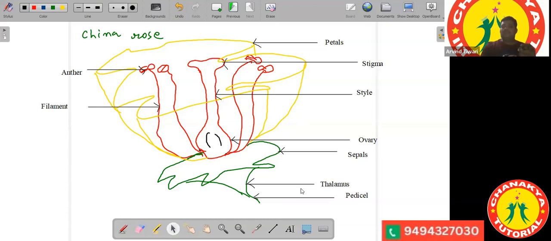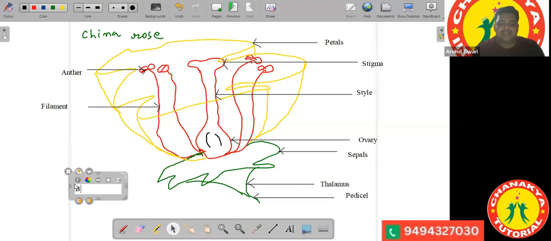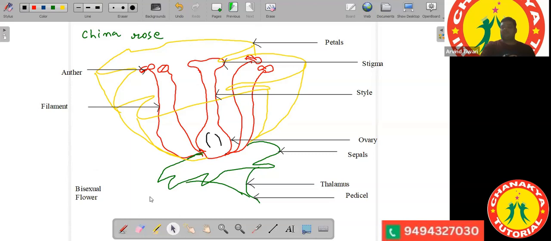Whatever diagram you are making, name that diagram at the bottom. This is for all biology. For geography, it is something else; it should be written on the top. If you make the map of India, you write India on the top. But in biology, write the name of the diagram at the bottom. So we write here: a bisexual flower.